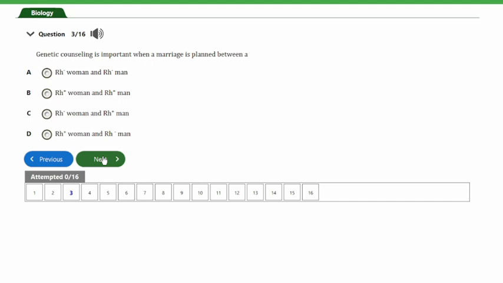And that's because the rhesus factor will be contradicting each other, and this will affect the unborn child in this situation, because if the unborn child is rhesus positive as the father, now the rhesus negative blood of the woman will counter that of the unborn child, and in most situations this will lead to stillbirth.